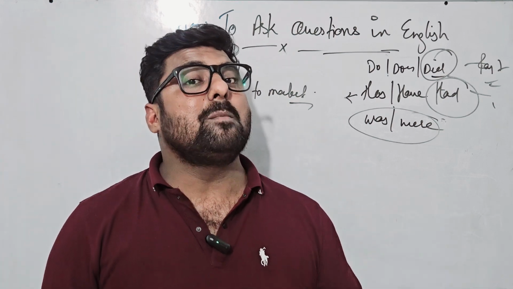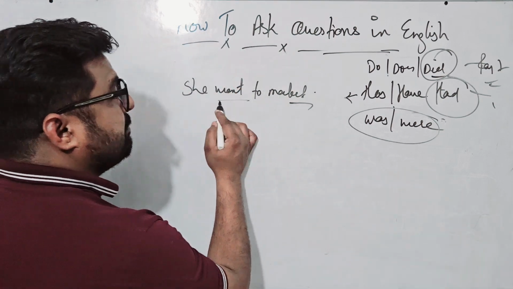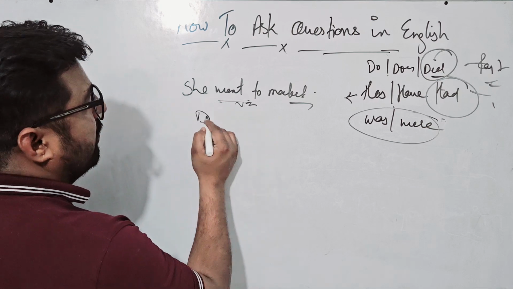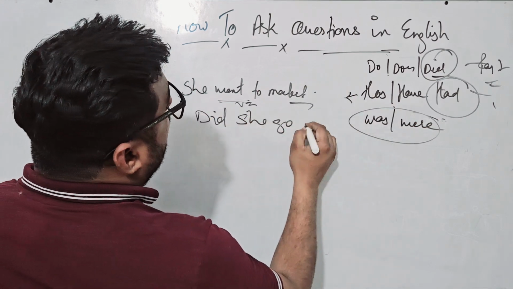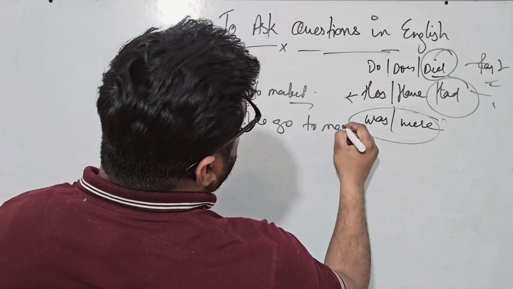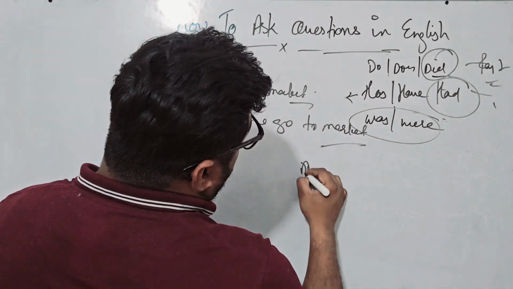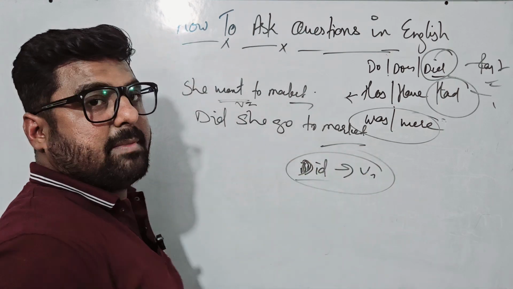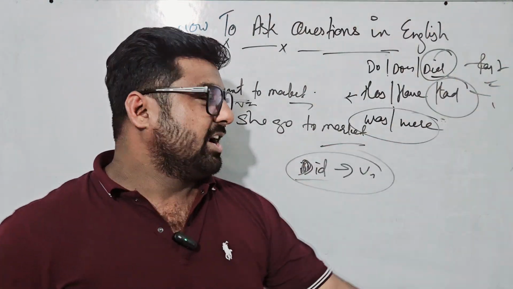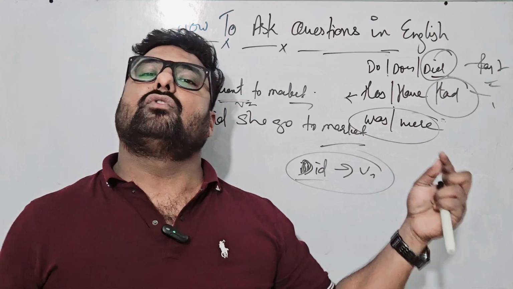So if you want to make it a question, this is past V2, second form. So did will work for this simple past tense, right? Did she go to market? And in this case, I want to make it very, very clear. This is a very common error made by many. Did always carries the first form of the verb.